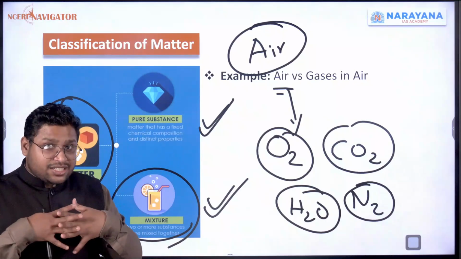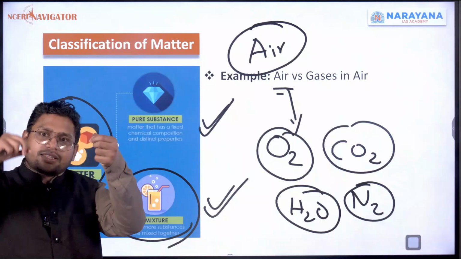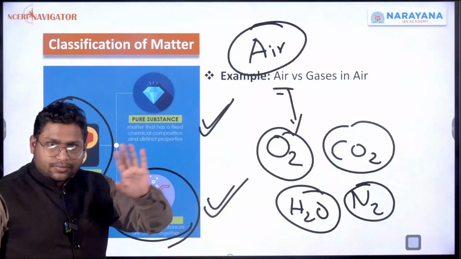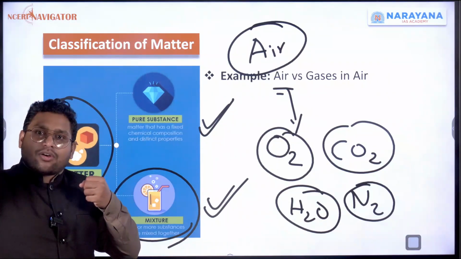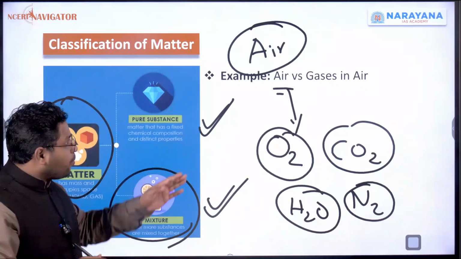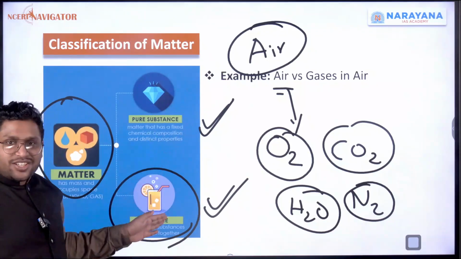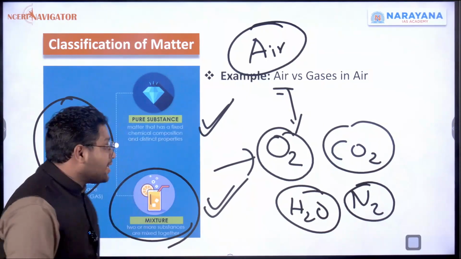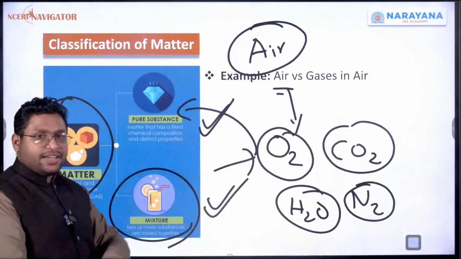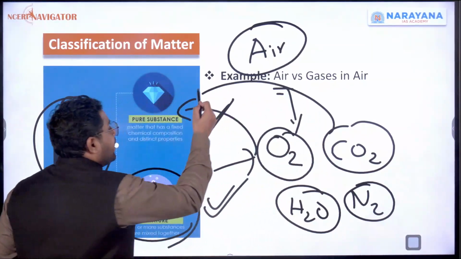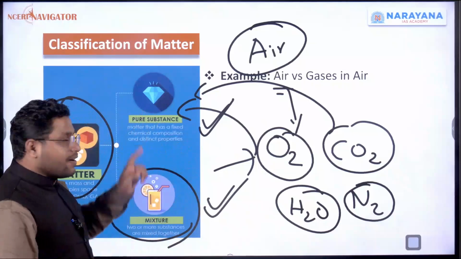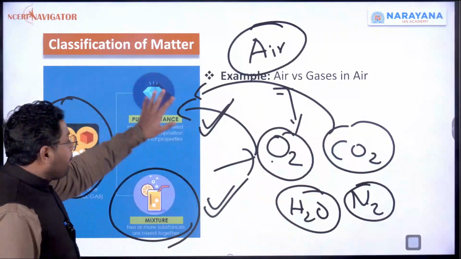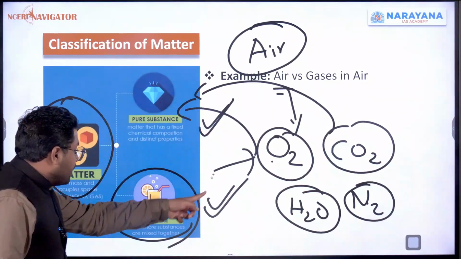And all these things are not mixed. There is oxygen separately available, there is carbon dioxide separately available, right? We take oxygen, we remove carbon dioxide. There is no problem. So air is a mixture. But if I simply talk about the oxygen over here, then I say this oxygen is a pure substance that we have. Or if you take carbon dioxide, then it's a pure substance that is available in the air. So all these individually, they are pure substances. And air is a mixture.